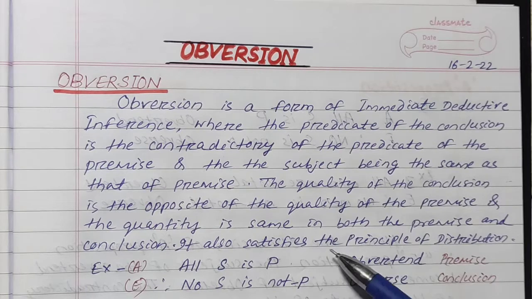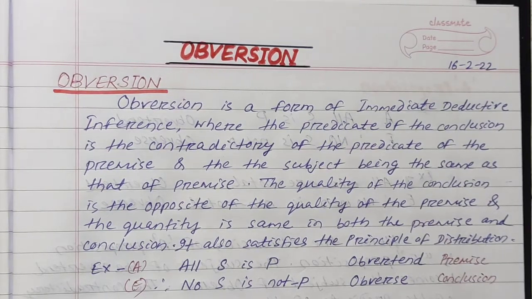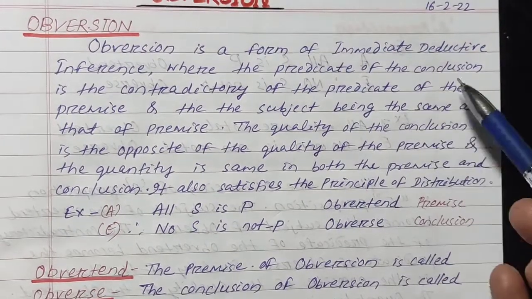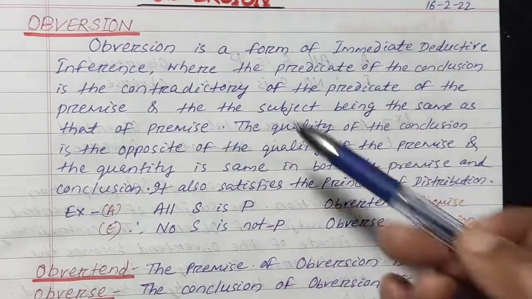It also satisfies the principle of distribution of the term. So obversion is a deductive inference where the predicate of the conclusion is the contradictory.